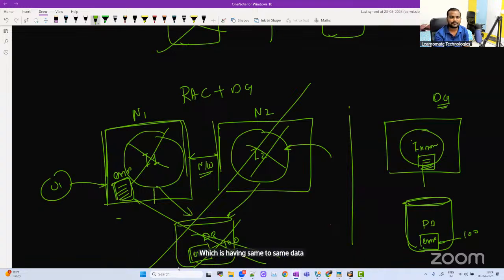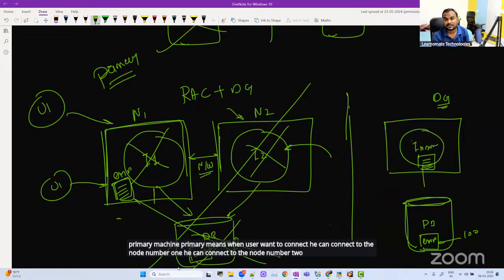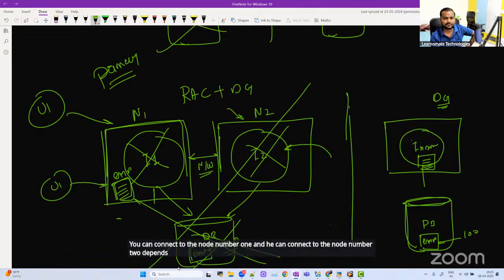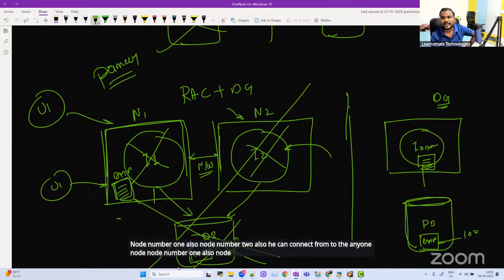So this is my primary setup, my primary machine. Primary means when a user wants to connect, he can connect to node number 1 or node number 2, depending on the load available. He can connect to any one node. Can he connect to the Data Guard setup, the standby machine? No. He can connect to the standby only when you convert this standby to primary. Then and only then.